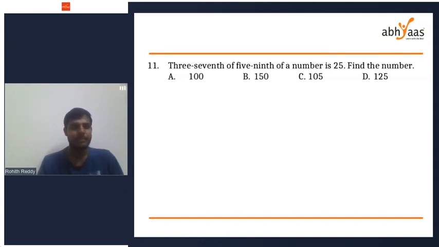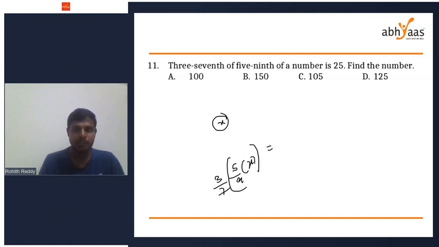Okay. Let the number be x. We don't know the number, right? Let the number be x. 3/7 times 5/9 times that number x equals 25. This is given. We have to find the value of x.